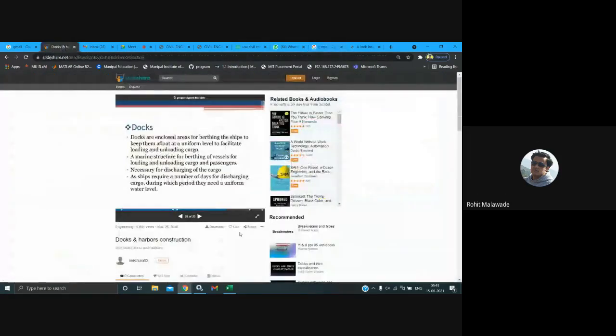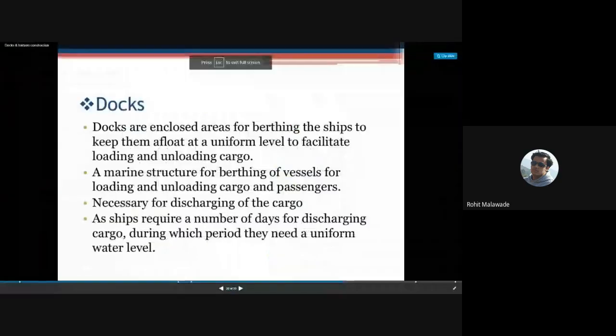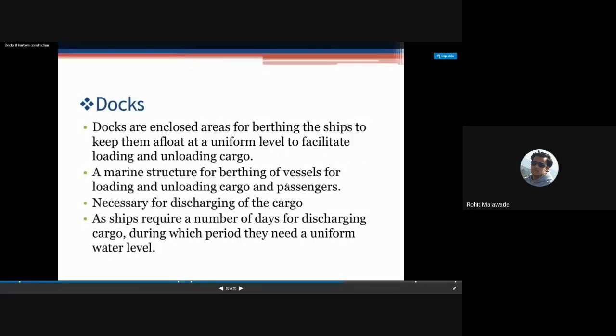Now we will see the other features of the dockyard. It is a marine structure for berthing of vessels for loading and unloading of the cargo as well as the passengers, as I have told. The ships require a number of days for discharging cargo, during which period they need a platform with a uniform water level. At this dockyard, the uniform water level should be maintained.